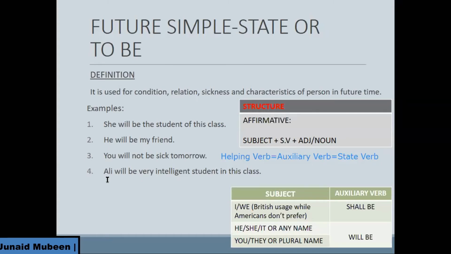In the present, you can say Ali is a very intelligent student in this class. In the past, you can say Ali was a very intelligent student in this class. Look at the third sentence, you will not be sick tomorrow. So this is for the future simple state.